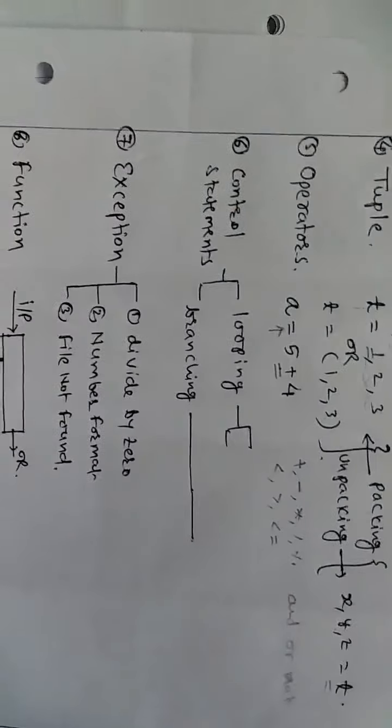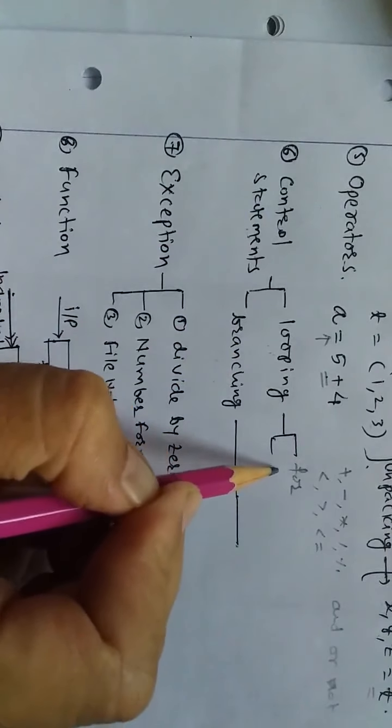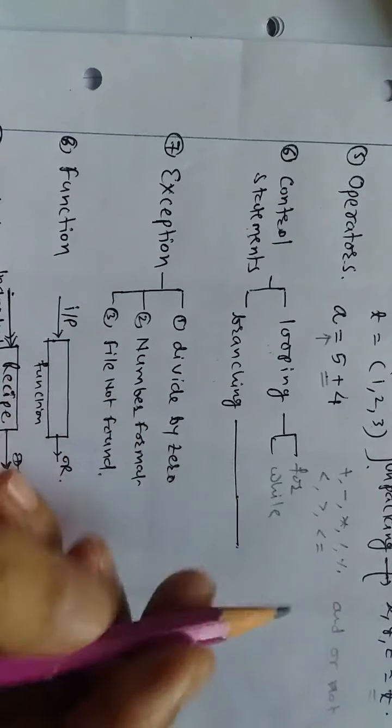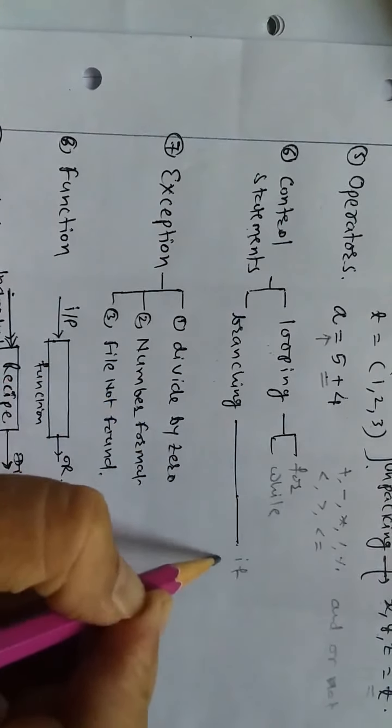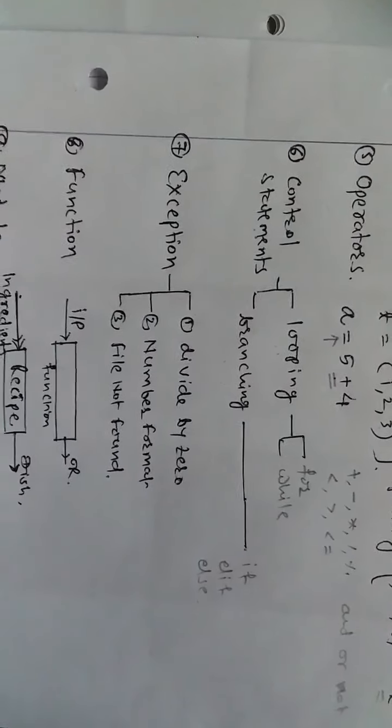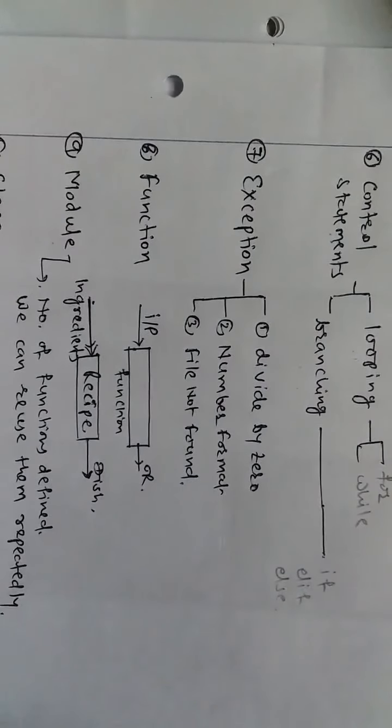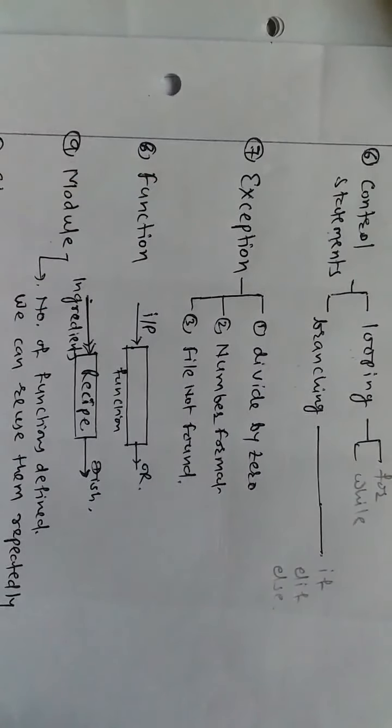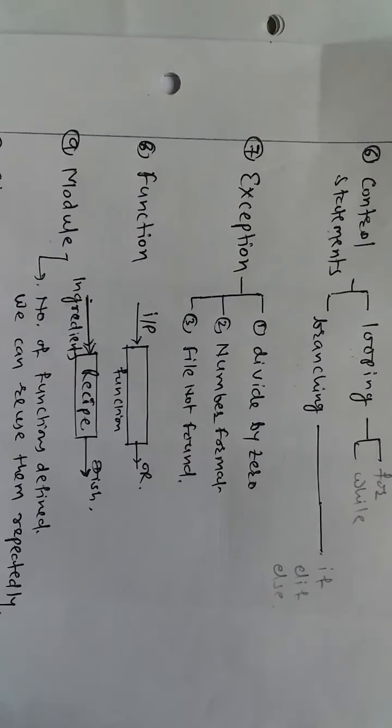The next topic on the next day is control statements. Control statements we basically divide into 2 parts, looping and branching. In looping we have the for loop and while loop. In branching we will see the if, elif and else structure used in Python. On the 7th day we will talk about exceptions and how these exceptions are handled in Python.